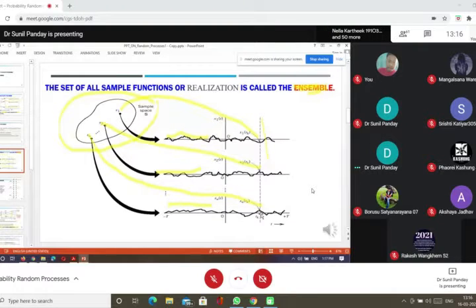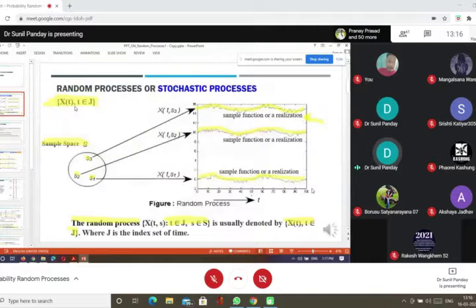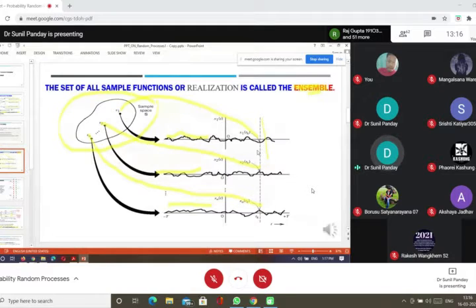So if the time is fixed, the random process, capital X(t), t belongs to T, becomes a random variable. If the time instant t is fixed, like t1 or t2, then it becomes a random variable which has values on this real line. You can say this vertical dotted line can be treated as a real line. So when time is fixed, for a specific time, the random process transforms into a random variable.